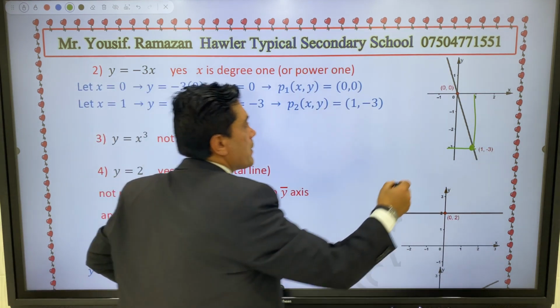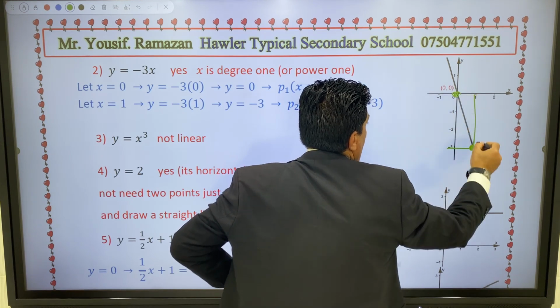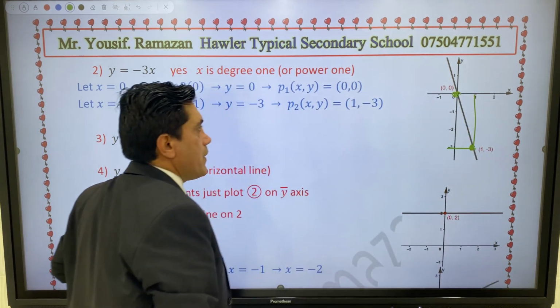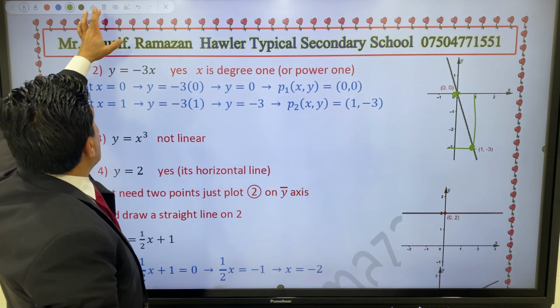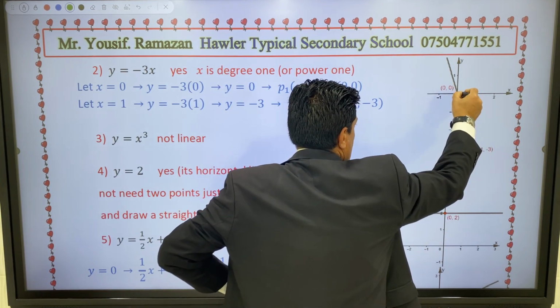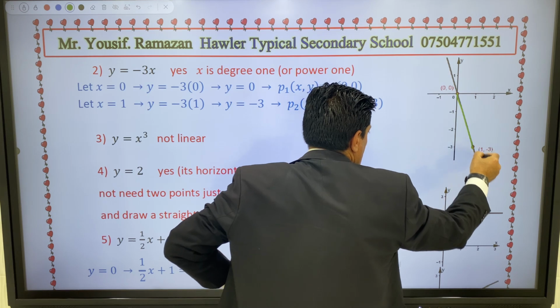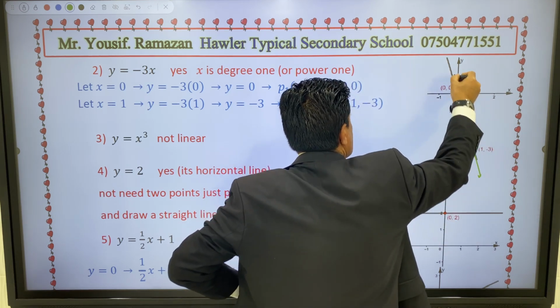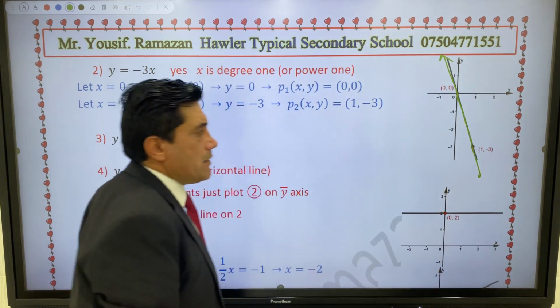Now you have 2 points: 0, 0 and 1, negative 3. Connect the 2 points. This point and this point. And draw it down and up. So it is your line.